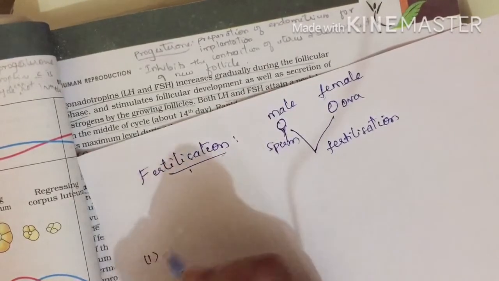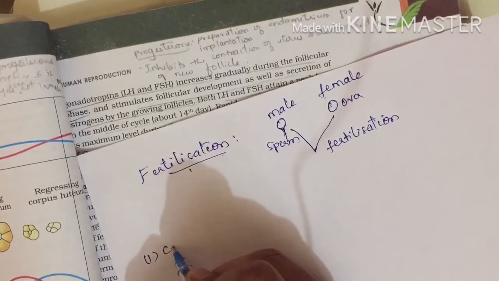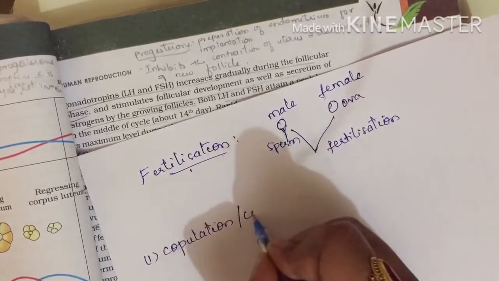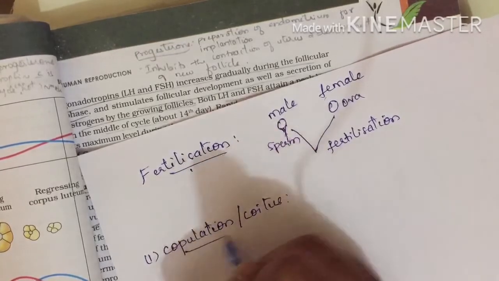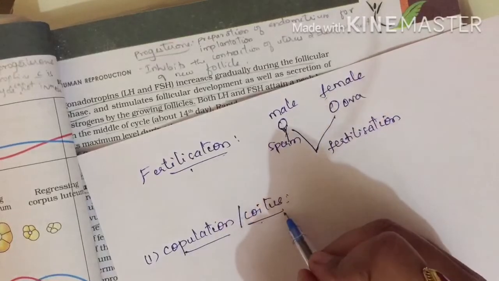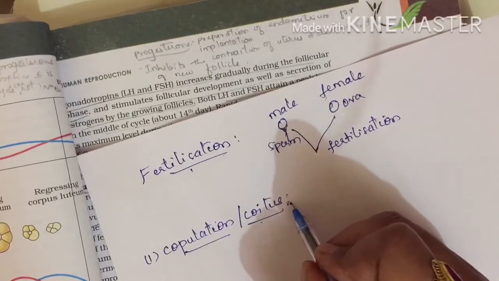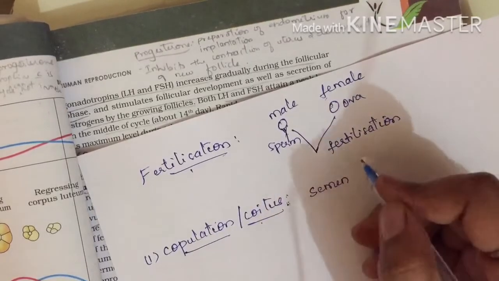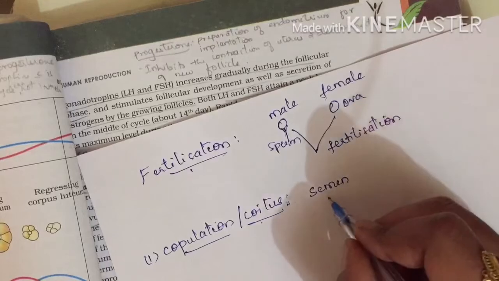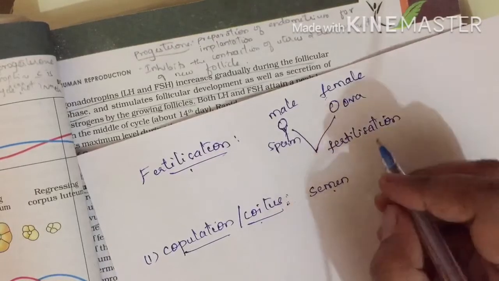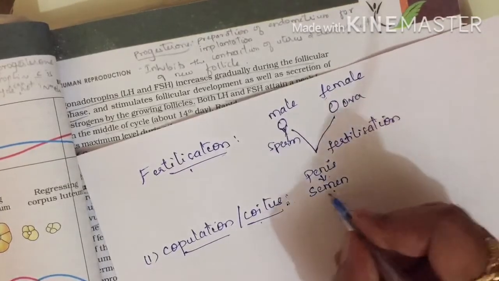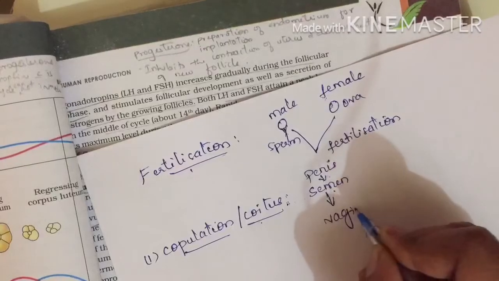The first step is copulation, also called coitus. During copulation, the male penis releases its sperms or semen in the female vagina. What is semen? Semen consists of seminal plasma and sperms, both together we call semen. This semen is released by the penis in the vagina of the female.